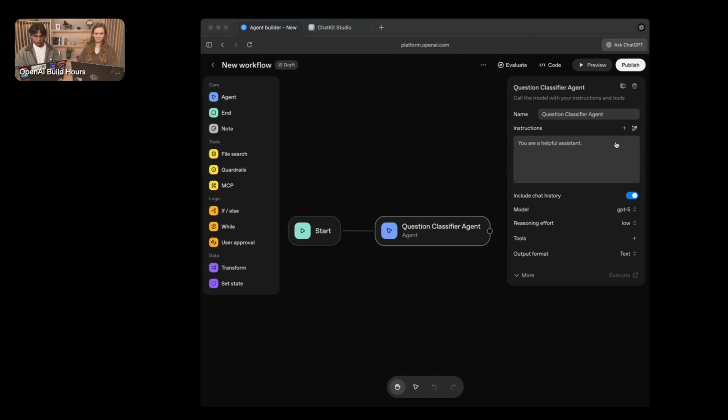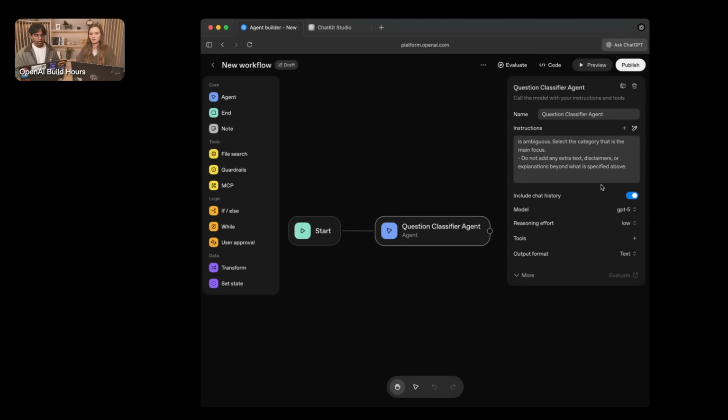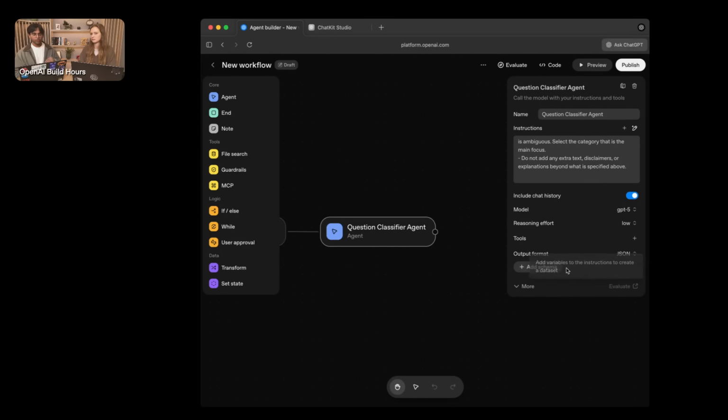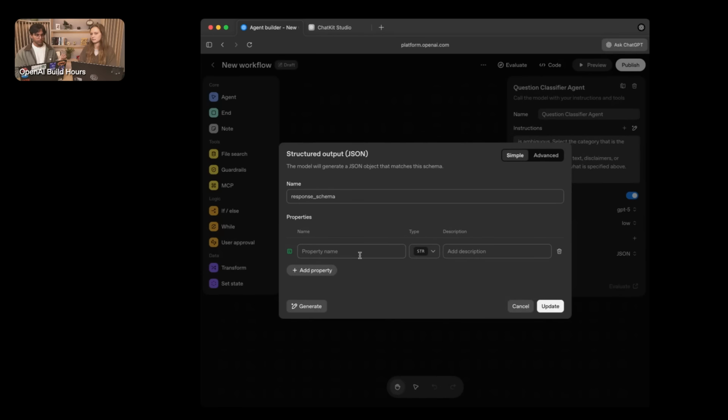Typing is hard. I'll copy over the prompt that we've put in here. I'll take a quick peek at what this looks like. What we're doing here is asking the model to classify a question as either a qualification, a data, or an email type of question. The idea is that we can then route this query depending on what the model selected as its output. And rather than a traditional text output, we want to force the model to output in a schema that we recognize and can use for the rest of the workflow.